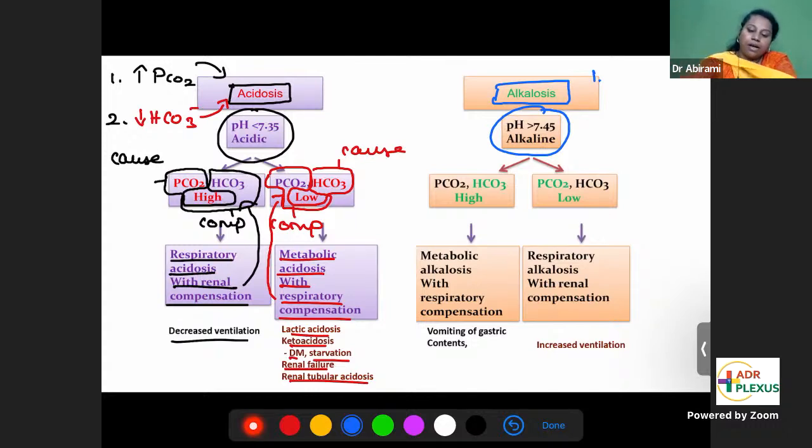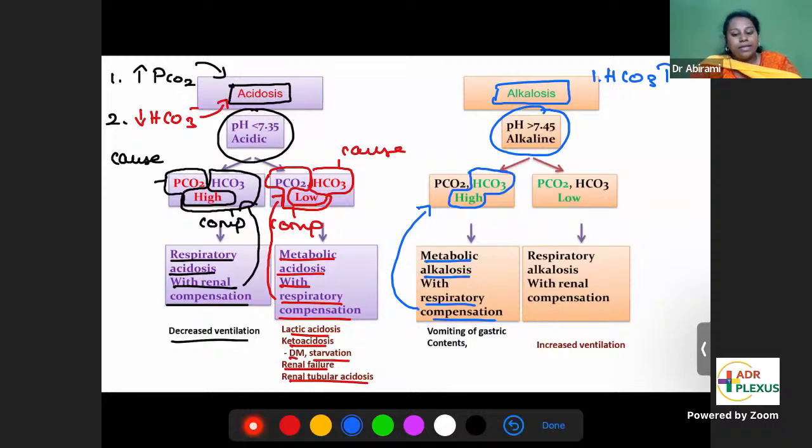Bicarbonate. If bicarbonate is more, bicarbonate is a base. If base is more, directly it will cause alkalosis. So when bicarbonate is more and it has caused alkalosis, which organ is in trouble now? Kidneys. So how will you name the disorder? Metabolic alkalosis. When the kidney is in trouble, who will compensate? Lungs. Respiratory compensation. How will the lungs compensate? The body is in alkalosis, so the lung will try to accumulate carbon dioxide inside the blood.